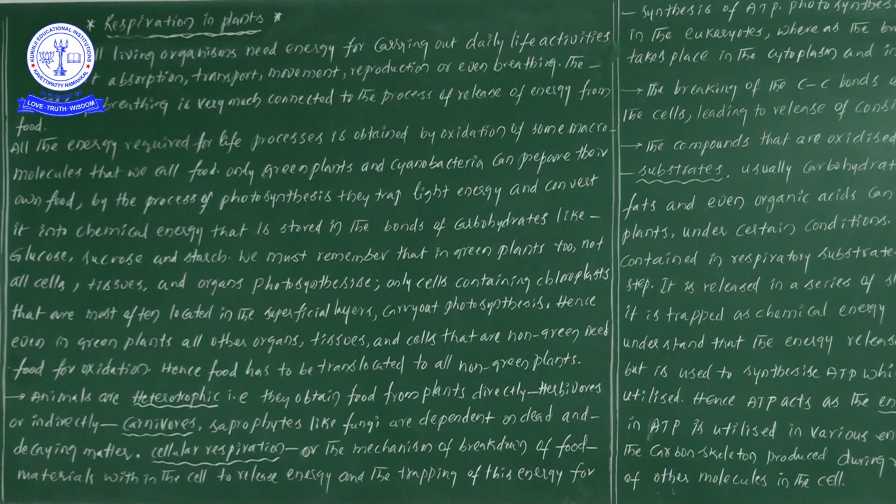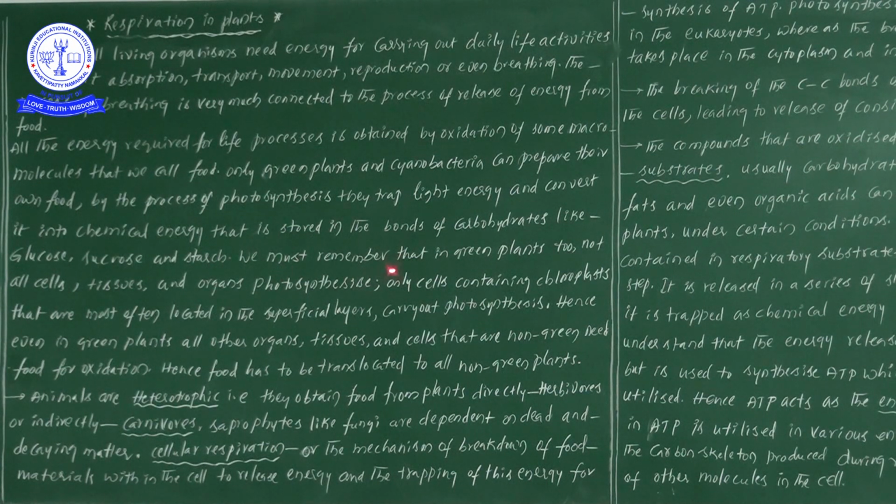So these green plants and cyanobacteria, for the preparation of food materials, trap the light energy and convert the light energy into chemical energy. Once the chemical energy is produced from the light energy, that chemical energy is stored in the bonds, in the form of carbohydrates like glucose, sucrose and starch.